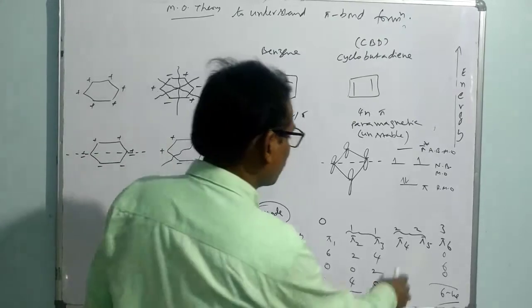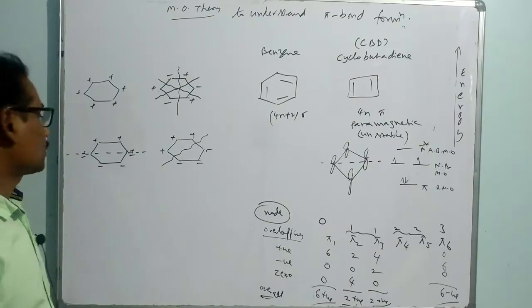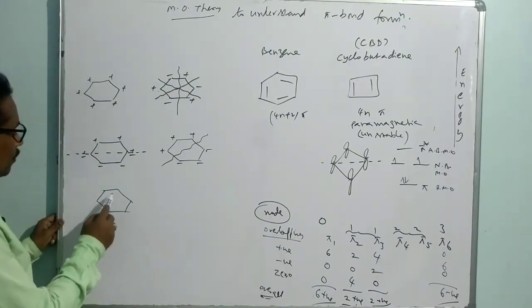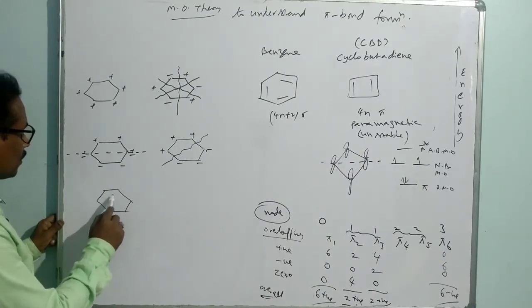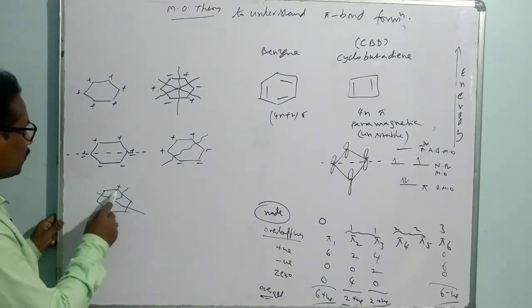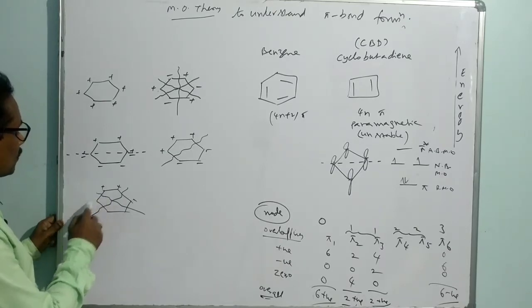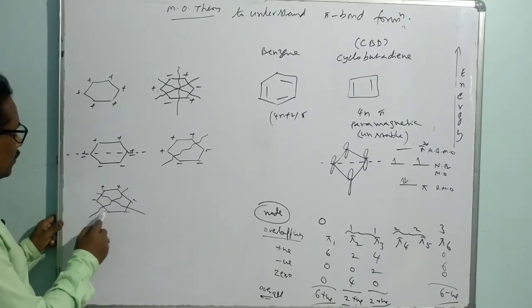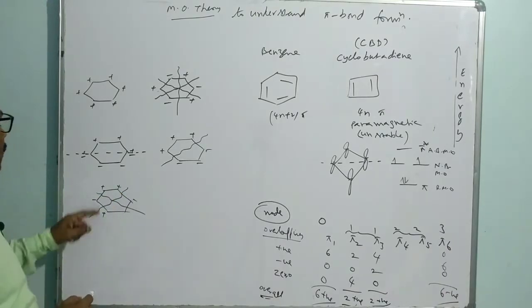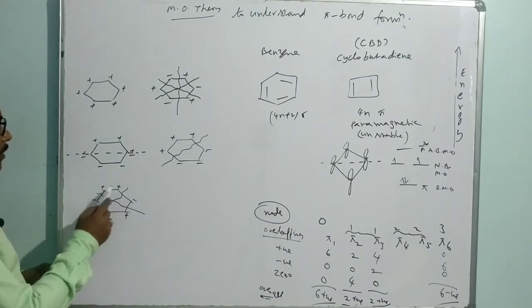Now let me consider pi 4 and pi 5. That means 2 nodes. We have to think about forming 2 nodes. One may be considered here, one here, another here. Let's put plus and minus. If I put plus here, then you have to put minus, that is minus and plus. Negative overlapping, negative overlapping. Here also plus, and this is a positive overlapping.